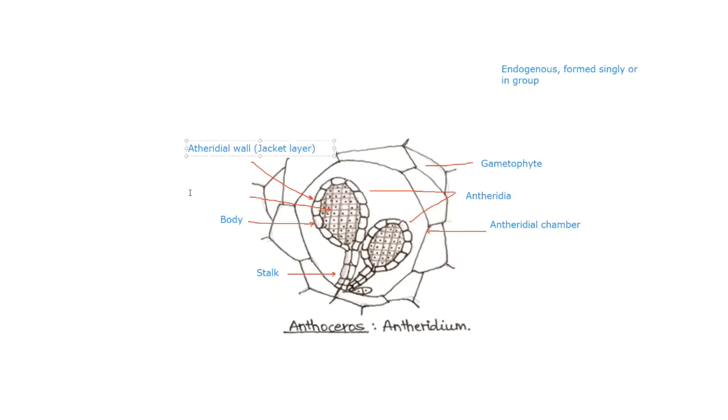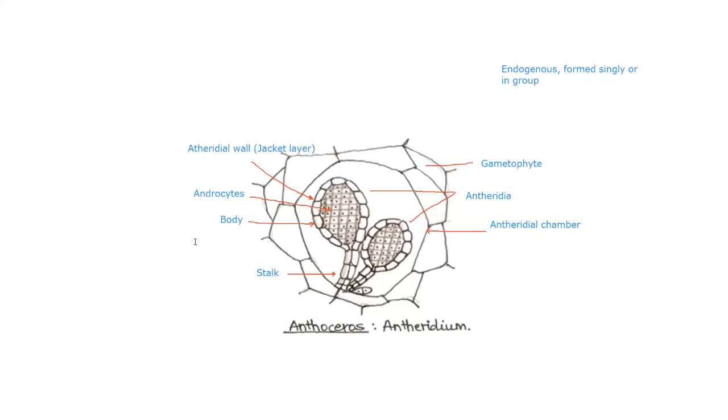And below, you'll get the presence of androcytes. As I said, the number of androcytes is not fixed, but these are the mother cells. At maturity, the same androcytes will get metamorphosed into male gametes.